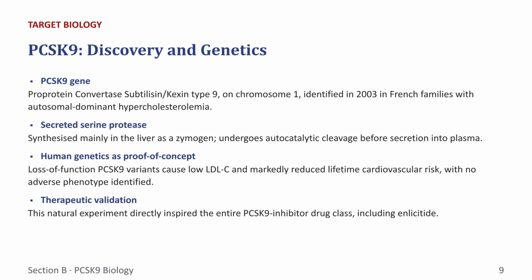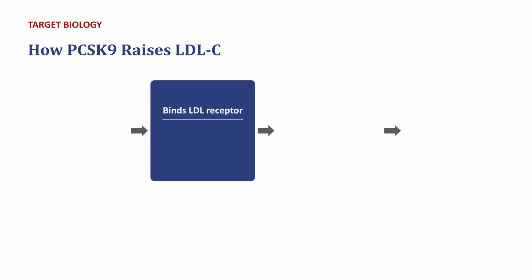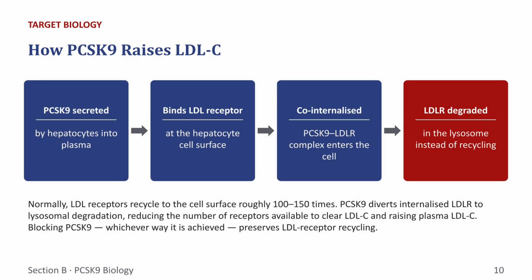The PCSK9 gene was identified in 2003. Genetic studies showed that loss-of-function variants lead to low LDL-C and reduced cardiovascular risk, providing the essential proof of concept for the development of PCSK9 inhibitors. PCSK9 binds to the LDL receptor and promotes its degradation in the lysosome. By blocking PCSK9, we prevent this degradation, allowing the receptor to recycle back to the cell surface and effectively clear more LDL from the plasma.